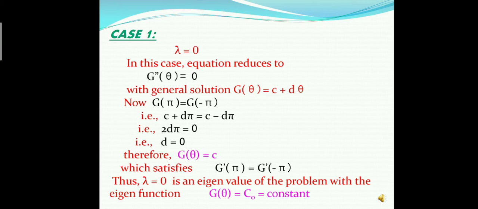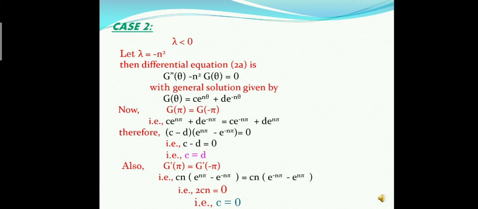Therefore, d = 0. Hence, we find g(θ) = c, which satisfies the condition g'(π) = g'(−π). Thus, λ = 0 is an eigenvalue of the problem with the eigenfunction g(θ) = c₀, where c₀ is any constant.